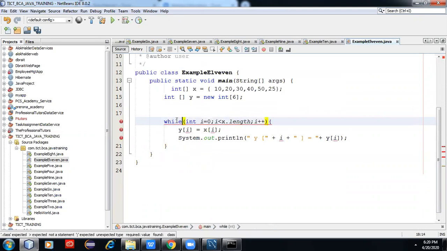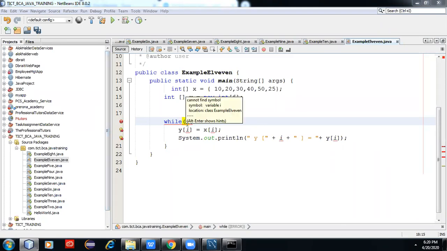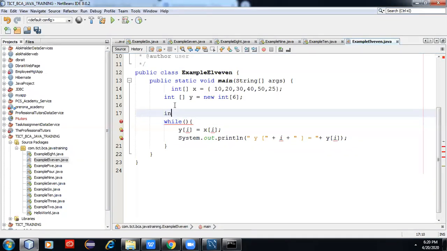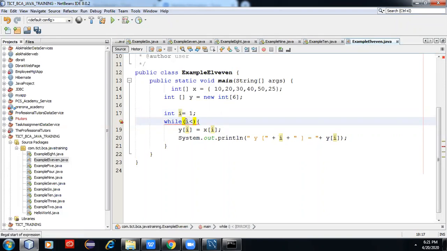While we are checking the condition, we initialize int i equal to 1, and while int i is less than x, then we write this.